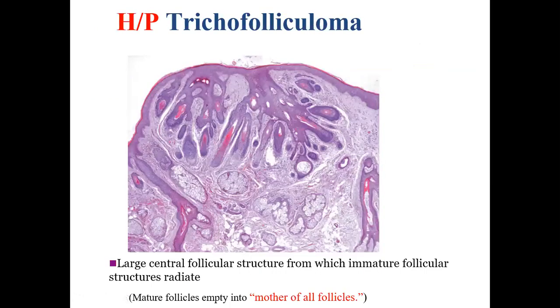As far as the histopathology is concerned, there is a large central follicular structure. This is the large structure, and surrounding this are small immature hair follicles. Sometimes some people call it a mature follicle emptying into the mother of all follicles. This is the mother of all follicles, and these are the children of the mother.